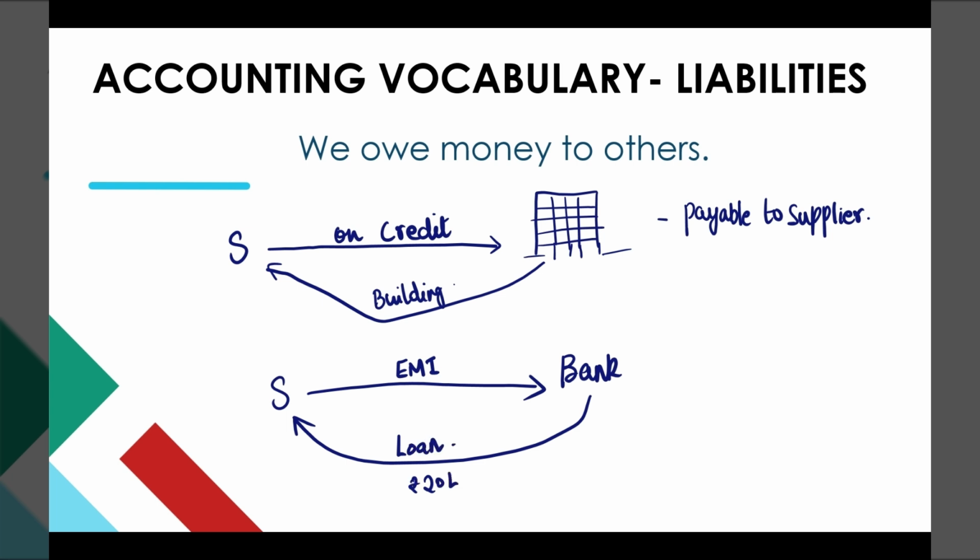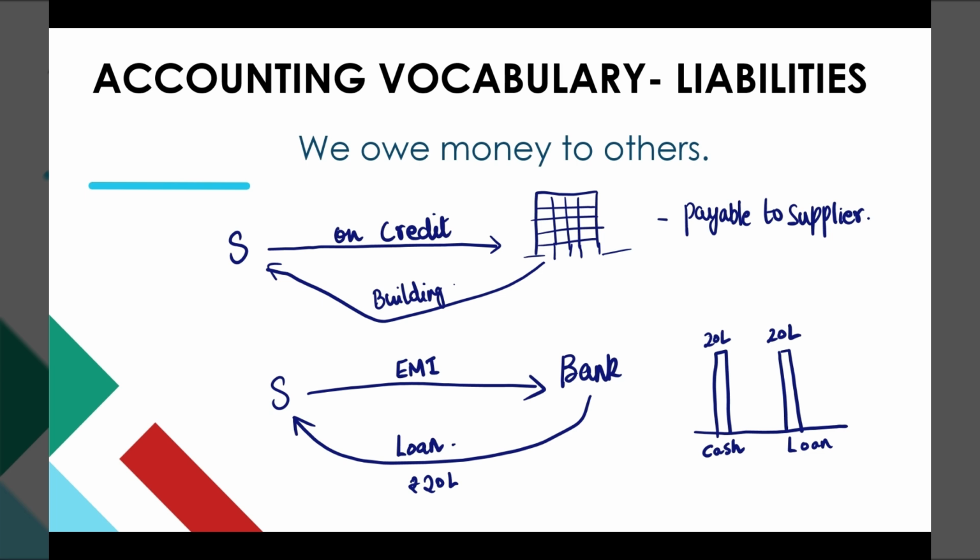Say, I need funds for running my business and I take a loan of 20 lakhs. In this, what do I do? The bank takes equal monthly installments, EMI, from me, right? So, in this case, what happens? I received cash for the loan amount, 20 lakhs, but at the same time, I have a loan of rupees 20 lakhs.